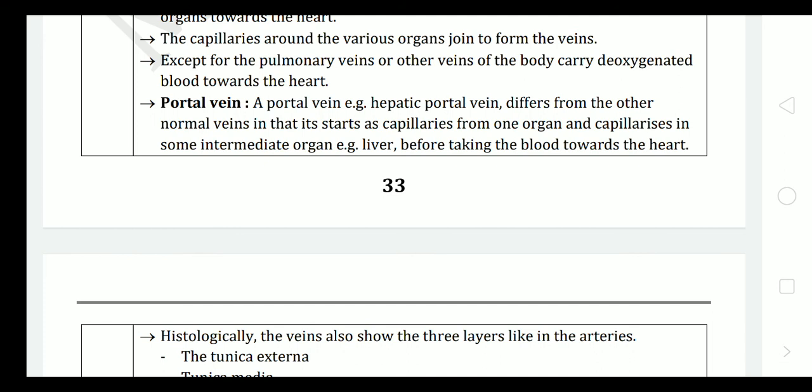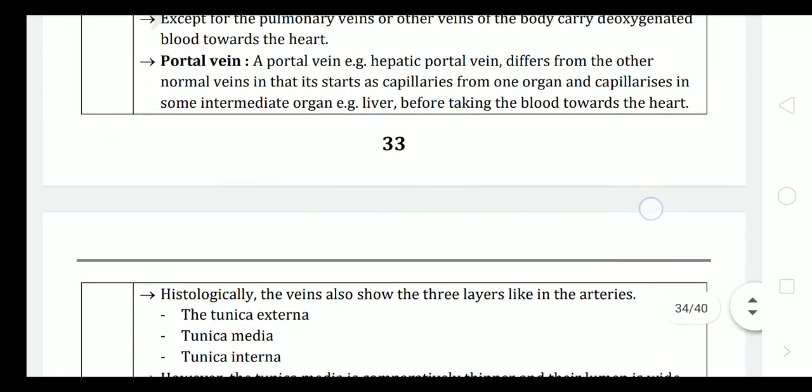So veins actually start from the capillaries. Capillaries unite, reunite and form veins, and arteries divide, redivide and form capillaries. This is the basic difference between these two.